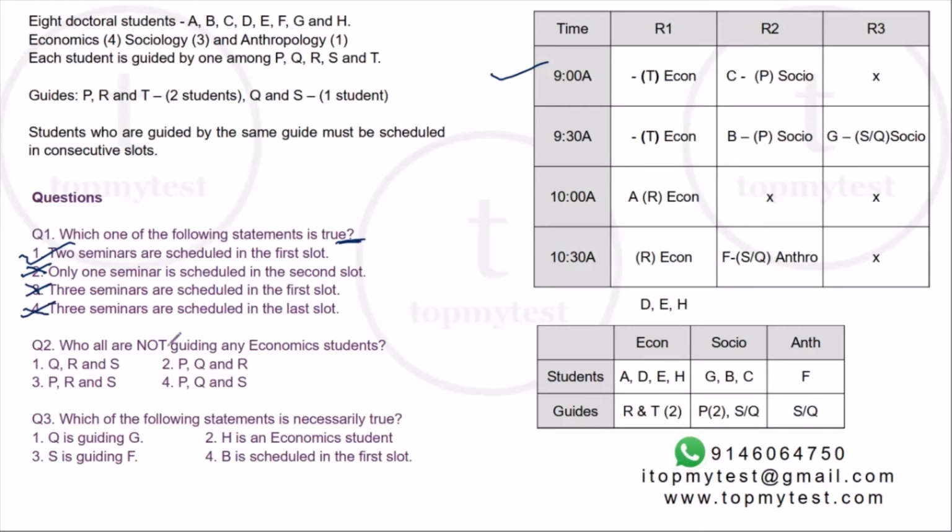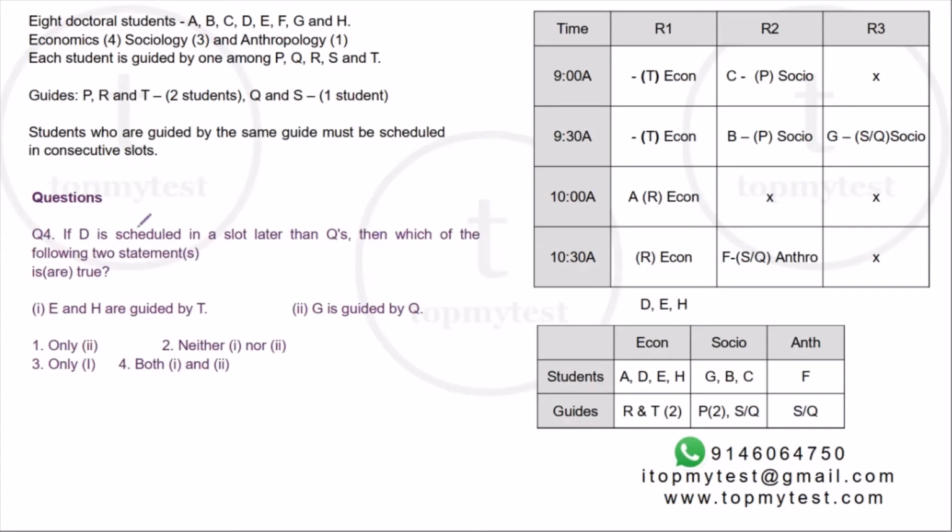Question number 2. Who all are not guiding any economic students? Economics are guided only by R and T. So P, Q, and S. Option 4 will be your correct choice. Question number 3. Which of the following statements is necessarily true? Which means it's definitely true. Q is guiding G. This is not necessarily true. S can also guide G. H is an economic student. This is definitely true. Job done.